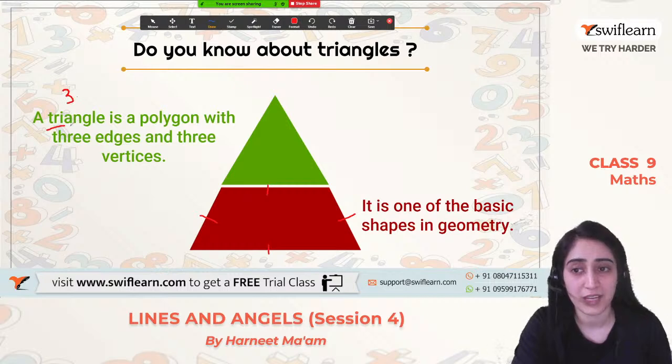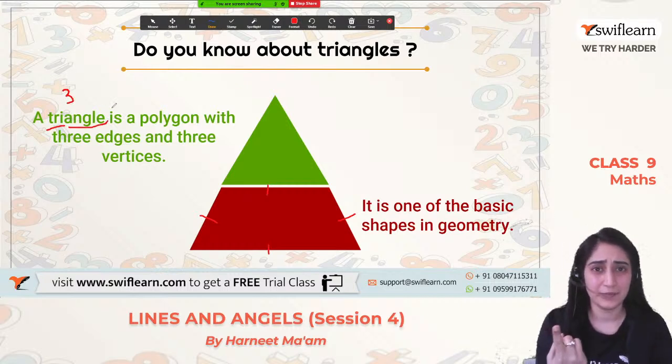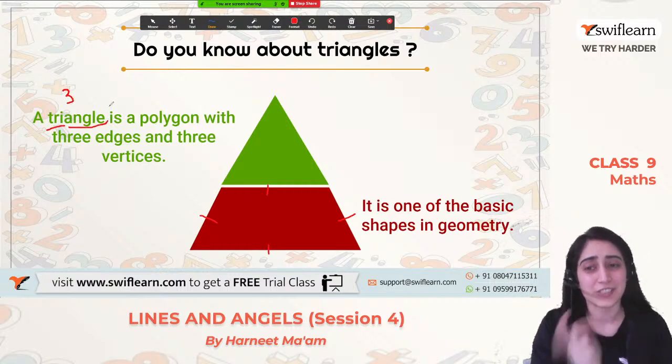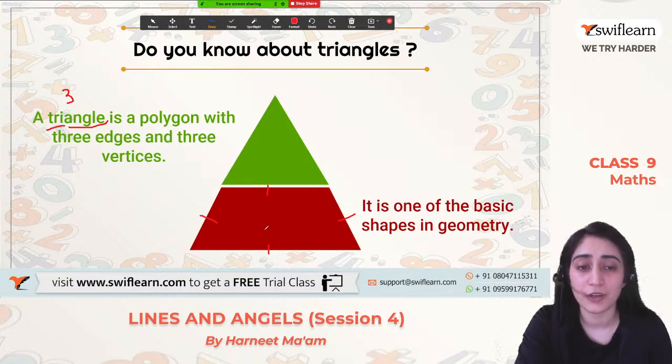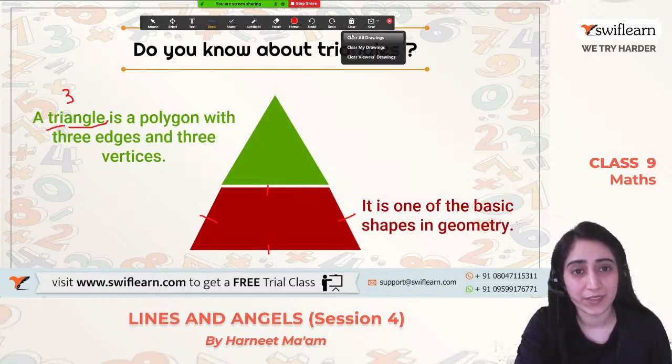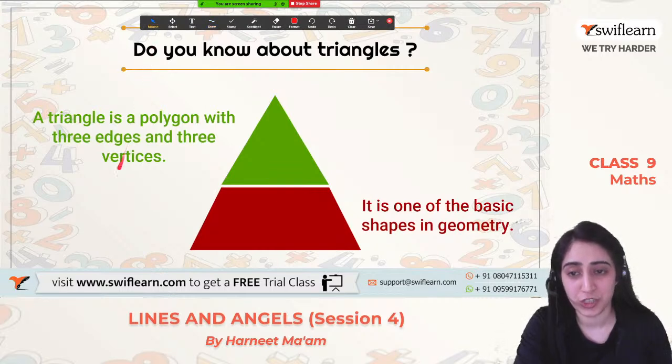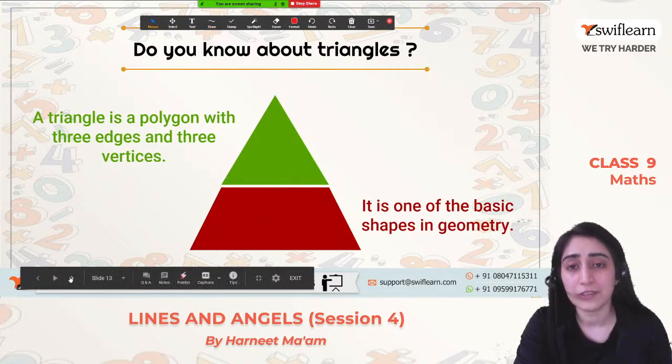Just remember that. We say tricycle, so it has 3 tires. Similarly, triangle, tri stands for 3 from triple. But here there are 4 sides, so we'll not call it a triangle. It is one of the basic shapes in trigonometry. Clear? It's just a basic shape, but it is not a triangle.